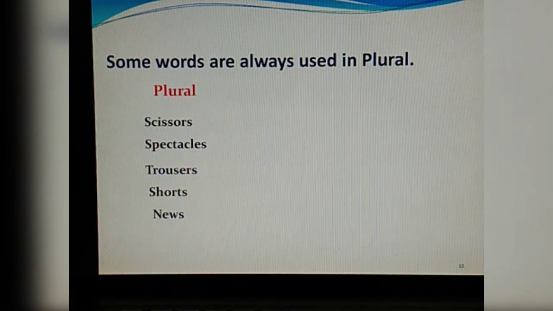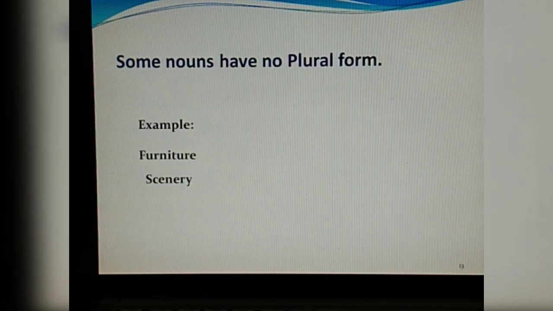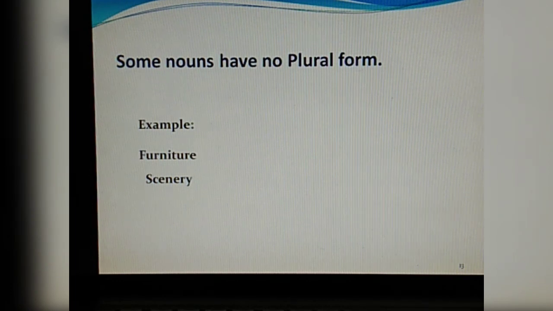It will be only in the plural form as they are in pairs, but in news there is a rule that it should also be used with the S form only. We don't write new, otherwise the meaning will change. Some nouns don't have a plural form, like furniture. When I say furniture, it means all the pieces like center table, sofa set, all this will be furniture. Even scenery, we don't have a plural form of it. Scenery is written the same in singular or plural.